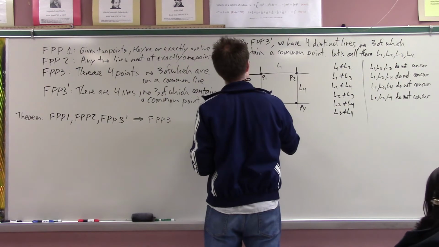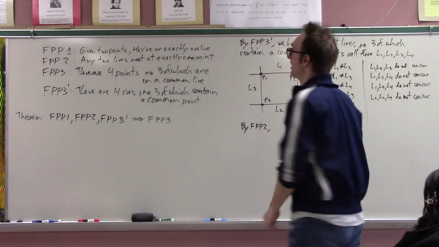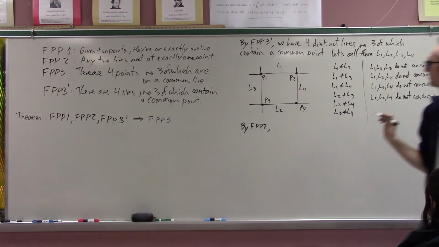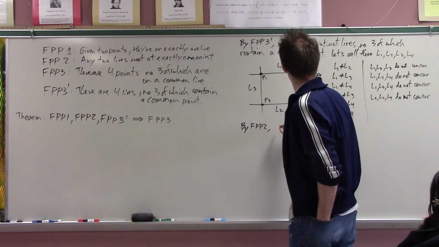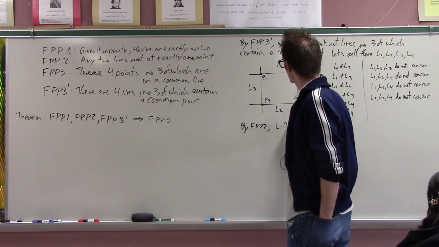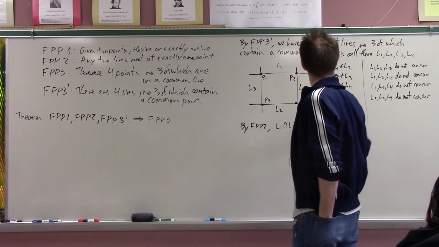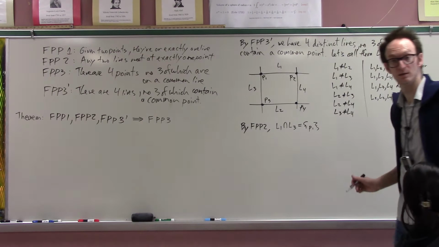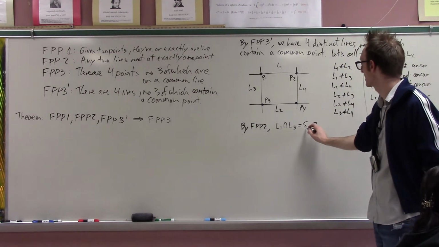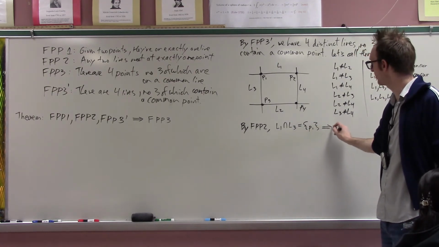Okay, more precisely, why am I permitted to say that these lines exist? Well, that's what FPP2 says. Any 2 distinct lines meet at exactly 1 point. So by FPP2, I will define L1 intersect L3 to be this point P1. Is everyone okay with this language? I'm sort of treating these as sets of points. So the intersection of these 2 lines is point 1. That's a definition of point P1.